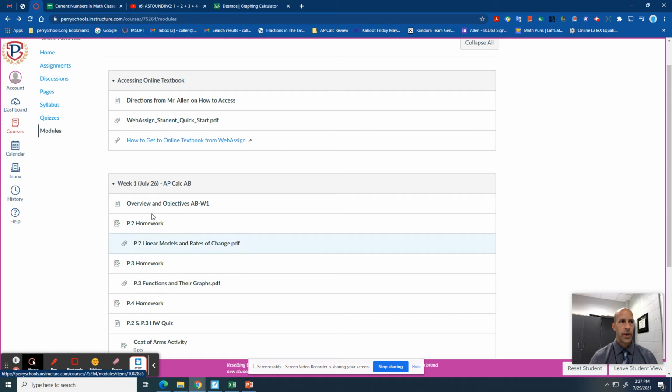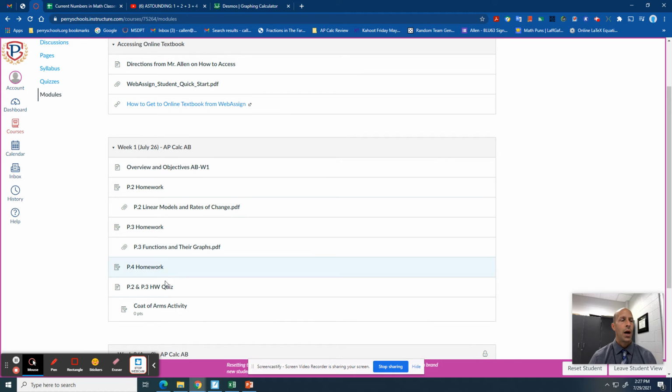So, and then there's 3 sections like this. I'm also going to post my notes that we do in class, so in case a student's absent. Starting in chapter 1, we're kind of just reviewing this week. Once we get into chapter 1, which is the actual unit called limits, that's the name of the unit, and I'll actually start posting videos in the modules in addition to the paper notes. We do have a homework quiz tomorrow.